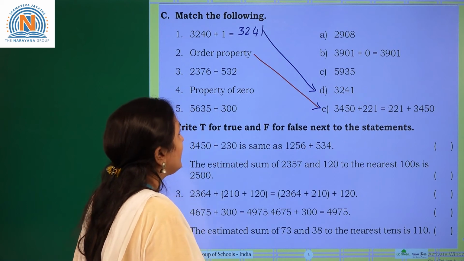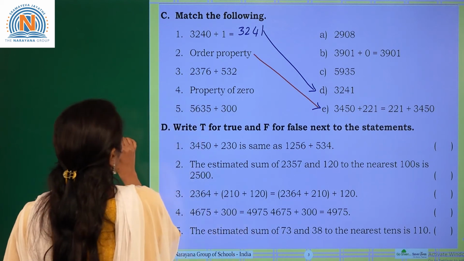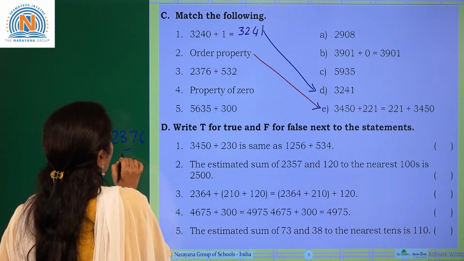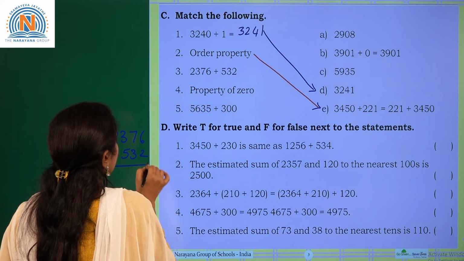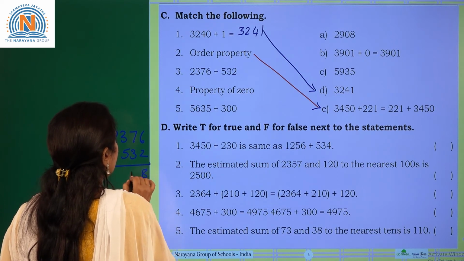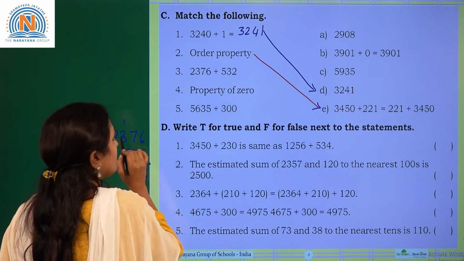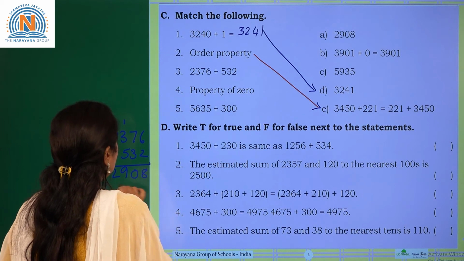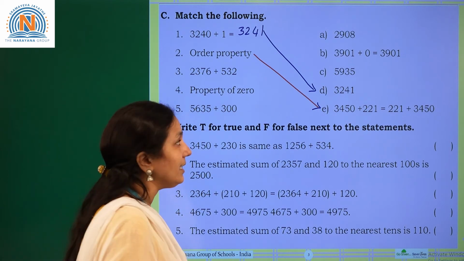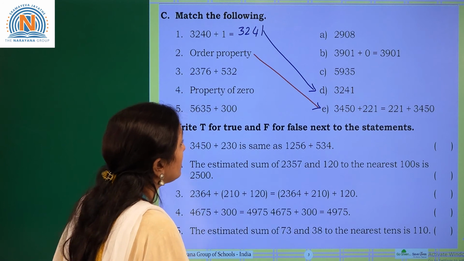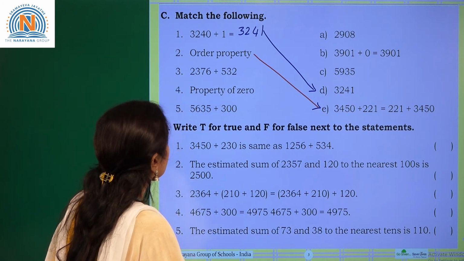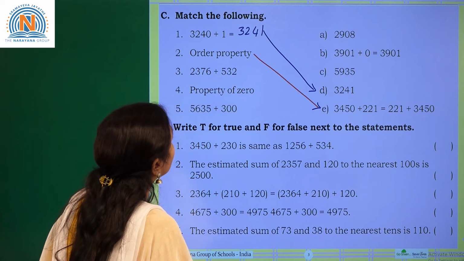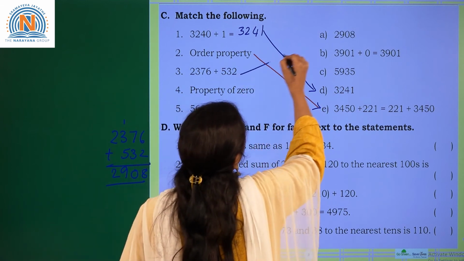And coming to the next one, 2376 plus 532. Now add the given numbers. 6 plus 2 is 8, 7 plus 3 is 10, write 0 and carry 1, 1 plus 3 is 4, 4 plus 5 is 9, now 2. So what did you get? 2908. Now here, 2908. So what are the given options here? The first one is 2908 only. So option A is the correct match.